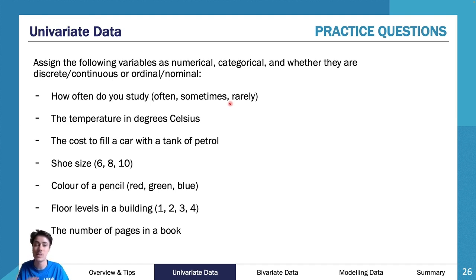It could be continuous if they're asking for specifics, but it could also be discrete if they're just asking to the hour. But they're actually asking it in terms of often, sometimes, rarely. Therefore, I'm thinking this is categorical, and that does have an order. So I'm thinking categorical, ordinal, etc. Go to the next one, temperature in degrees Celsius. Well, this is a measurement, so I'm going to say this is numerical, continuous, etc.